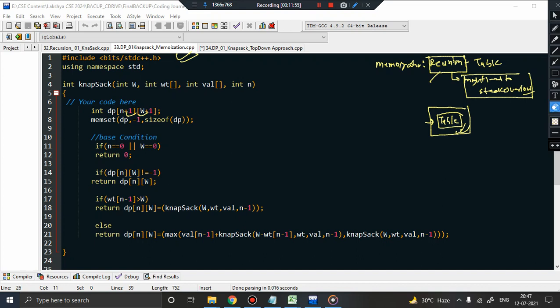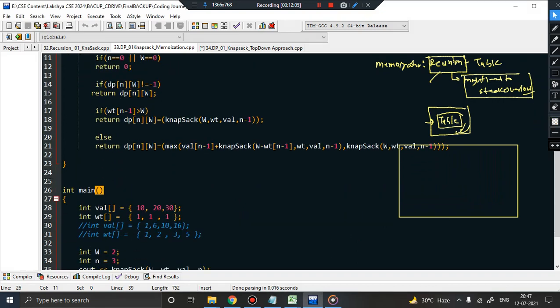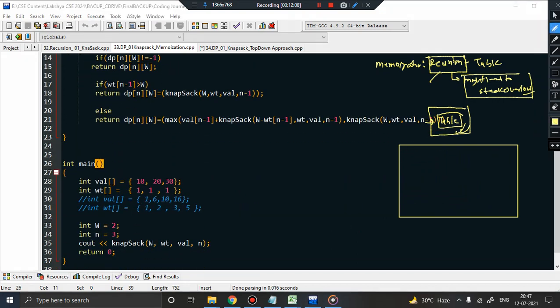So similarly, in this particular iterative approach, what I am going to do is create a table. Now how will my table look? If I show you the example here, I have an example wherein there are 3 items. How many items are there? There are 3 items and the capacity of the knapsack is 2. So accordingly my dimension of the table will be dp of n plus 1 and w plus 1.